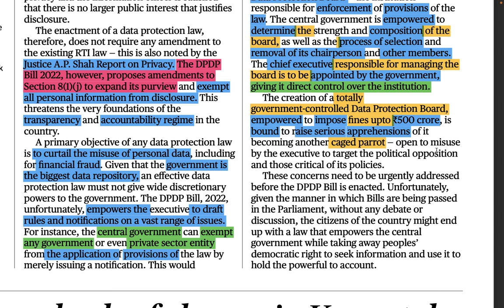Okay, so open to misuse by the executive. Executive means here the government. Open to misuse means it can be misused openly by the government to target the political opposition. If the opposition parties criticize the government's policies, it can be used against them, right?